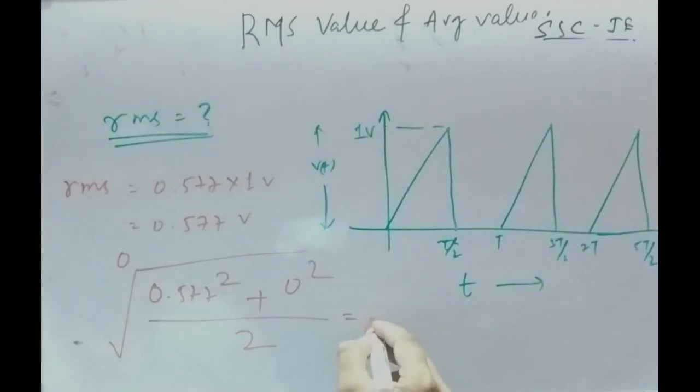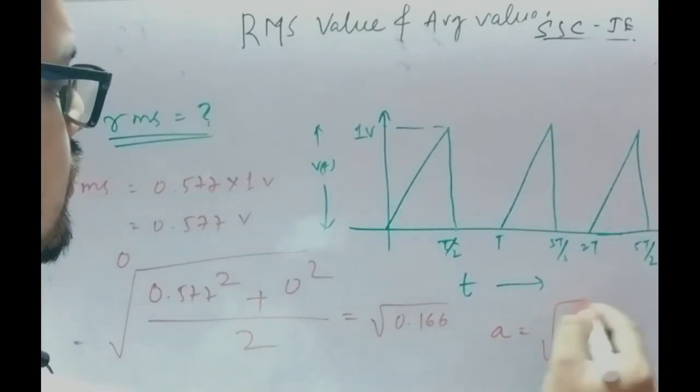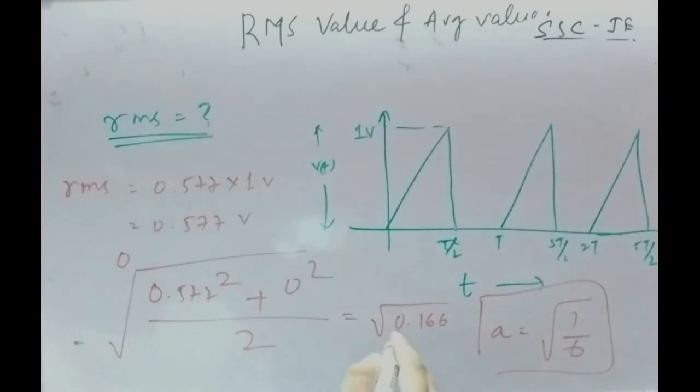The answer will be root over 0.166. That is the same as option A. Option A is root over 1 by 6, and 1 by 6 is equal to 0.166. Okay?